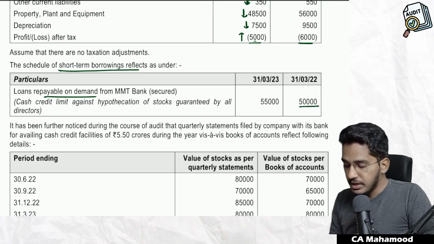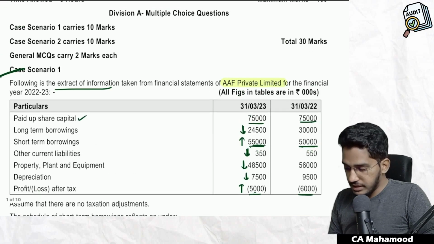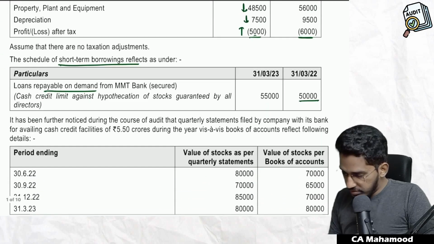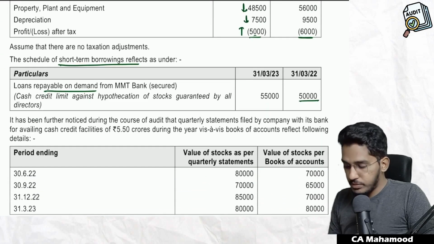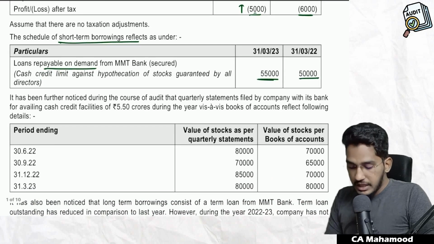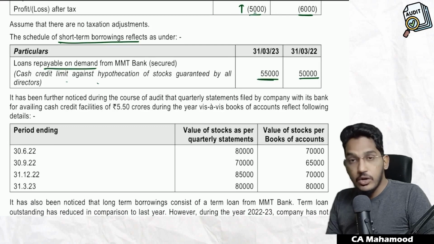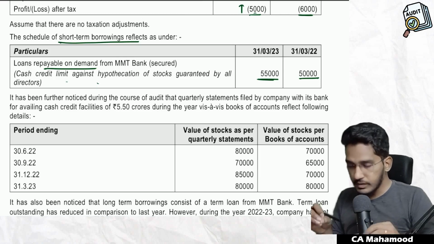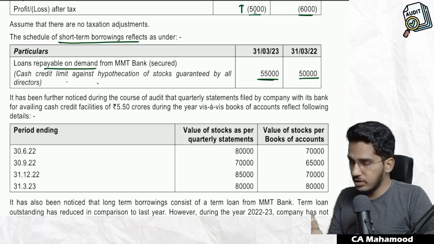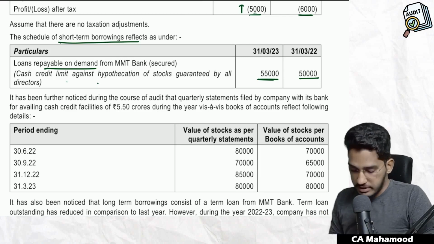The figures are actually in thousands, so 50,000 thousand becomes 5 crore rupees. Last year it was 5 crore rupees; in the current year it was 5.5 crores. Cash credit limit against hypothecation of stocks guaranteed by all directors. See, this short-term loan is a cash credit facility. The short-term borrowing of the company is a result of the cash credit facility.